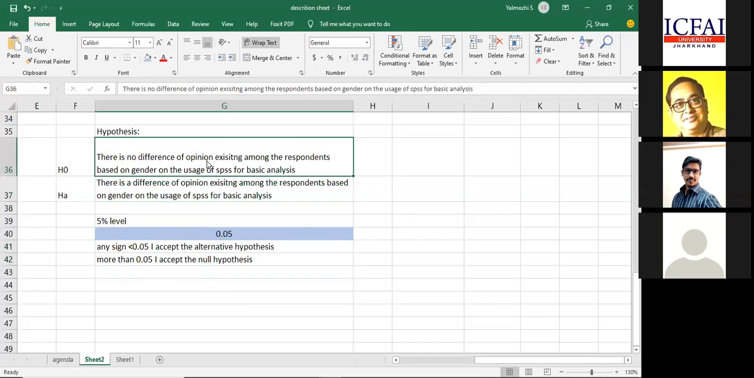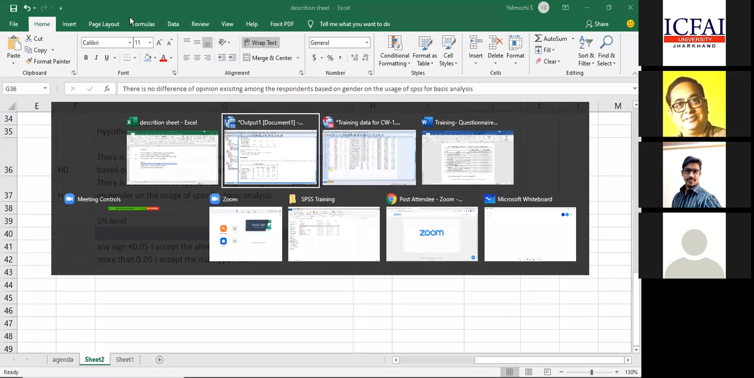Now, let me do the test so you can understand what it means. I go to analyze. Please just stay here. I'm doing the independent sample t-test. Go to analyze. Go to compare means.